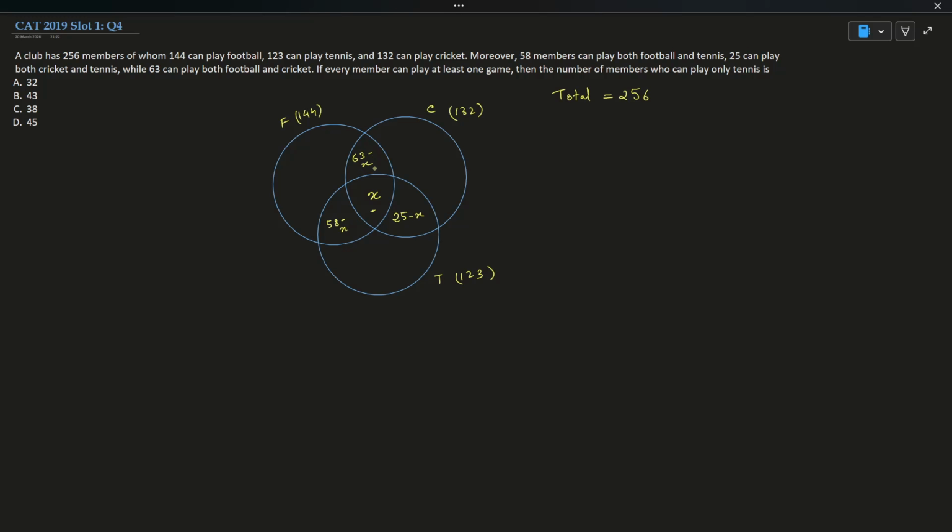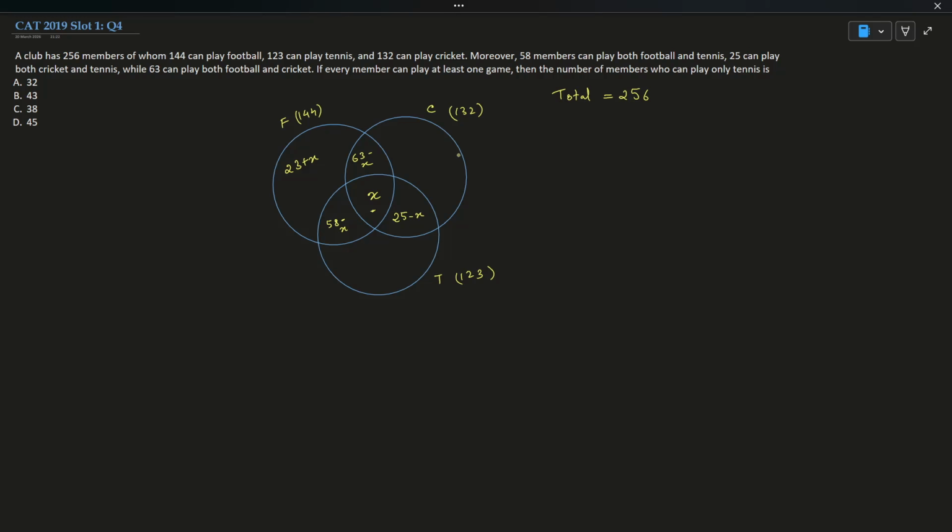All right. So total for football is 144. If I add these, I get 121 minus x. So 144 minus 121 minus x, that gives 23 plus x. So only football will be 23 plus x. Similarly for cricket, x gets cancelled in the addition, giving 88 minus x, so 132 minus 88.